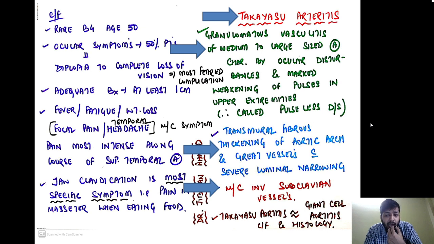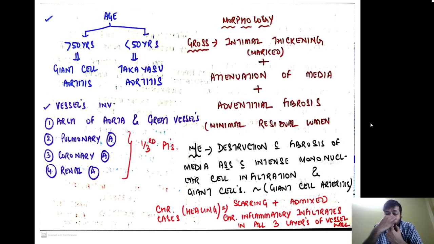Remember, Takayasu's aortitis is very similar to giant cell aortitis. On the basis of clinical features and histology, you cannot differentiate Takayasu's aortitis from giant cell aortitis. So how can we differentiate? Just with the age. If the age is more than 50 years, the benefit of doubt is given to giant cell arteritis, giant cell aortitis. If the age is less than 50 years, you go for Takayasu's aortitis.